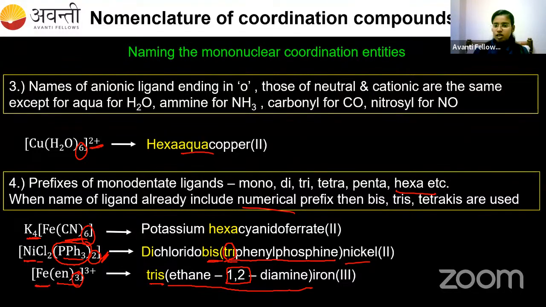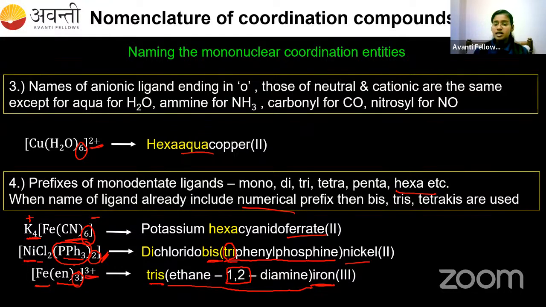Now for Fe you have to use iron. Why in this case am I using iron? In the first case I am using ferrate, because in the first case potassium is the cation and this complex is the anion. Now in the last case, the complex is a cationic complex.